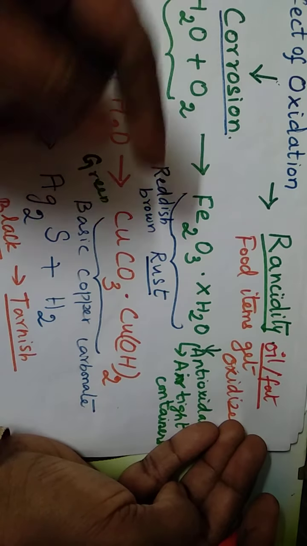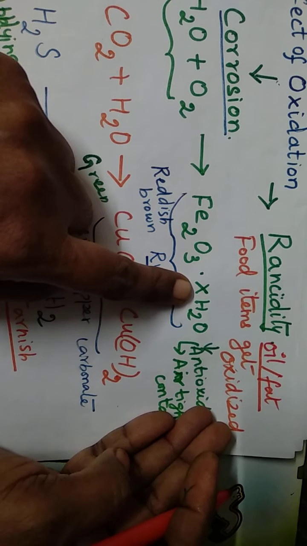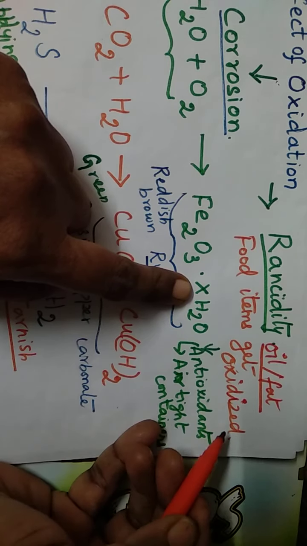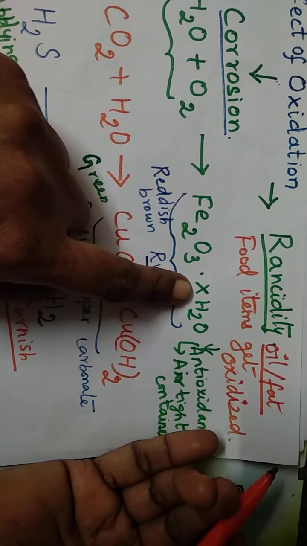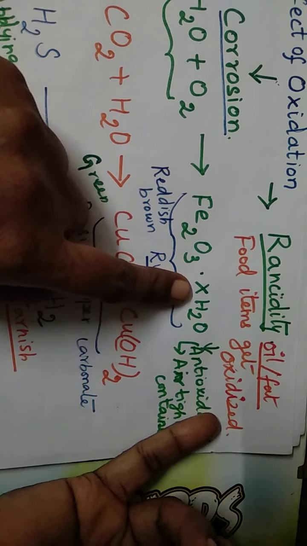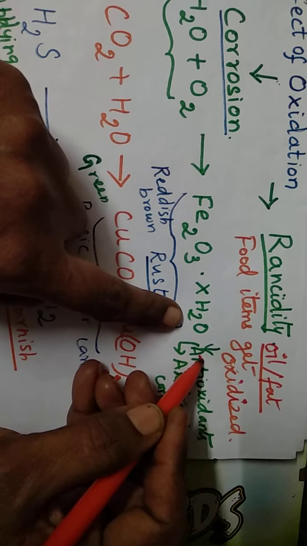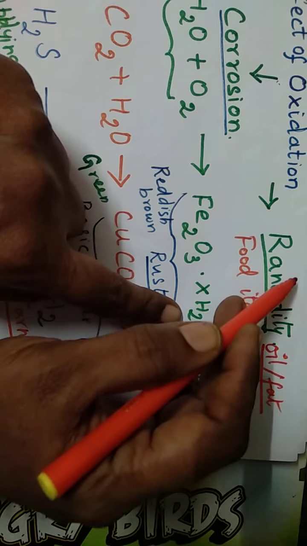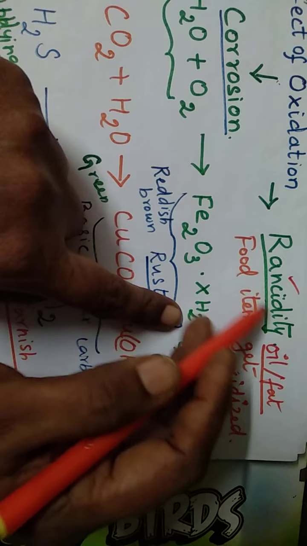That is because food items made up of oil or fat get oxidized. That means oxygen is added to that substance. So it doesn't give that good taste, or else it is not good for health also. It gets spoiled, we usually say. This oxidation of the food item, we call rancidity. Otherwise we say they become rancid. How to avoid that rancidity?